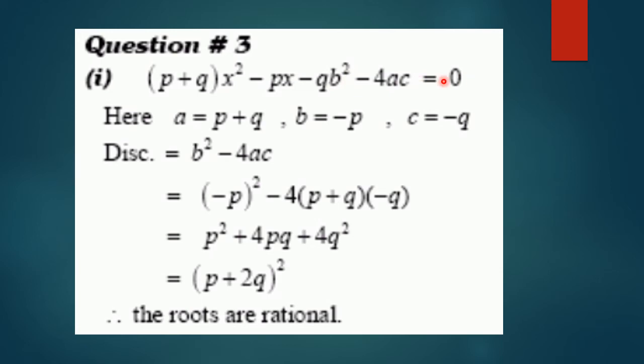Now, finding discriminant b square minus 4ac, the value becomes p square plus 4pq plus 4q square, which is equal to p plus 2q whole square. Again, it is a complete square, so it will be greater than 0, and complete square means roots are rational and hence real. This is what we had to prove.